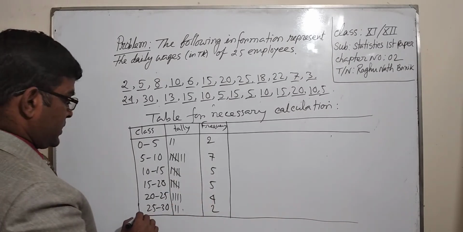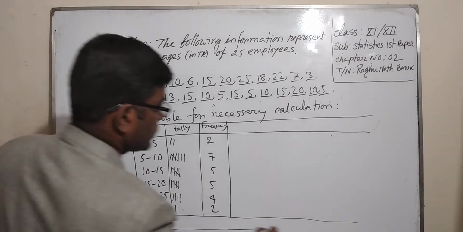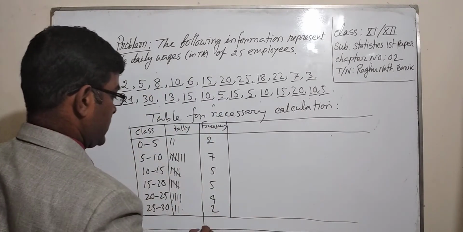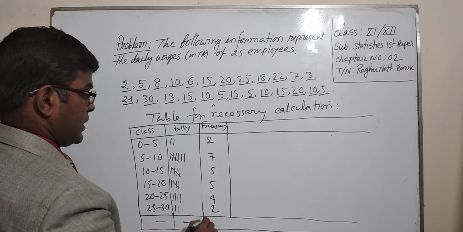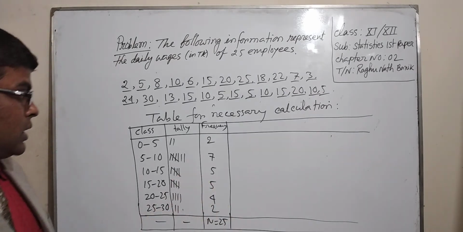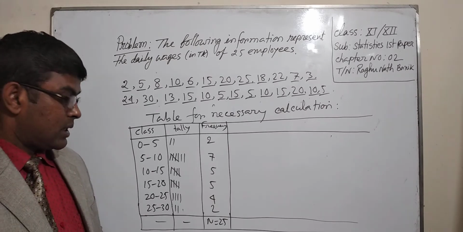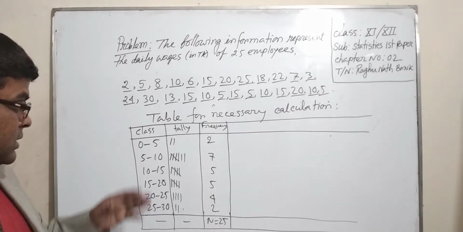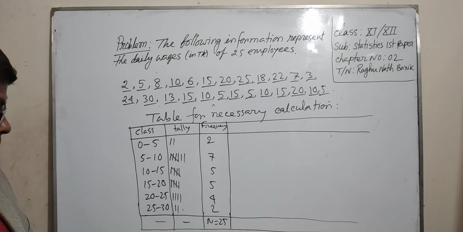The total frequency is n equal to 25. Dear students, now we have to find the mid value of the class.